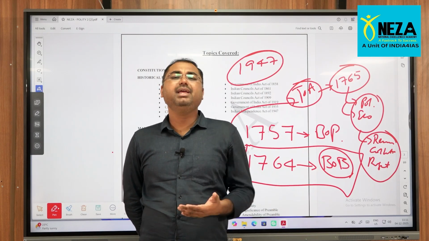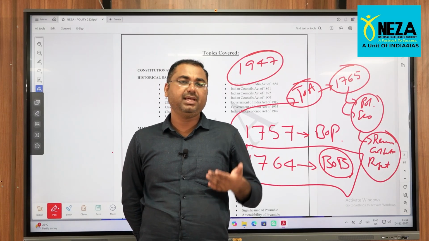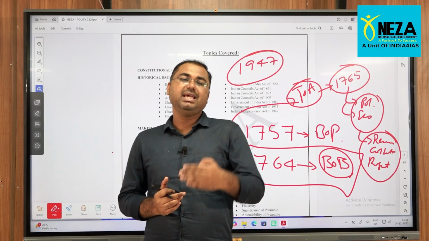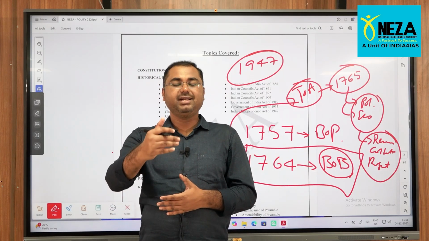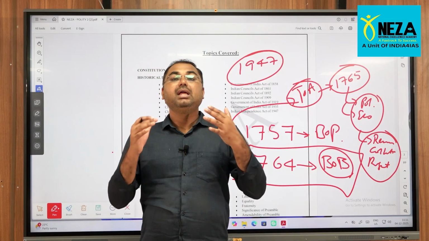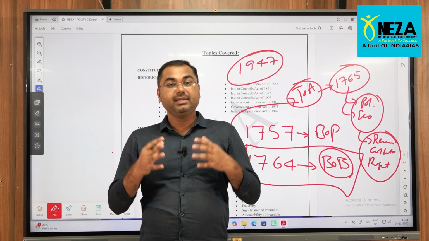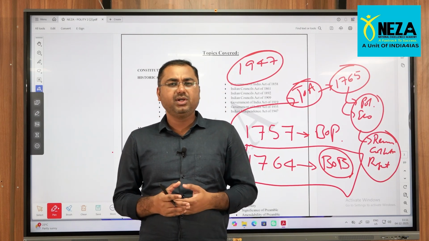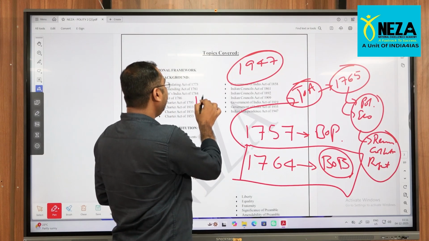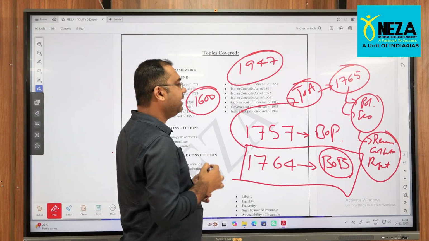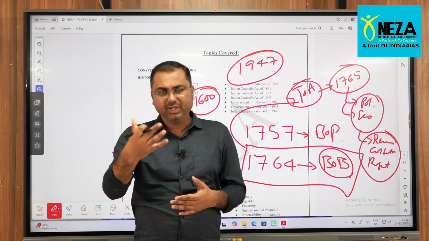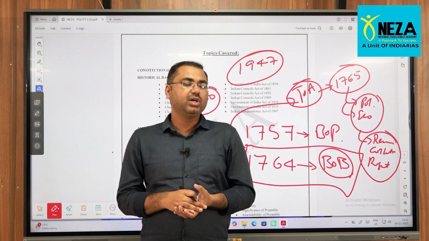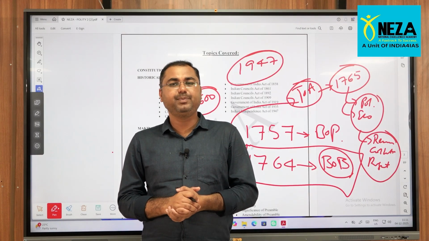So for India also, when the British East India Company decided to establish itself in India in the year 1600 and so on, the same kind of agreement took place between the British East India Company and Queen Elizabeth. Now, when the British East India Company was established in India, the Britishers were busy expanding their control over India. So these political developments were happening from 1600 itself. Because you will come across so many different acts, right? Those acts are meant to control this particular British East India Company itself.